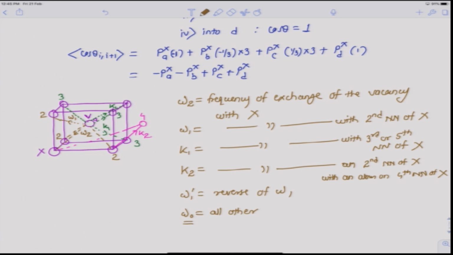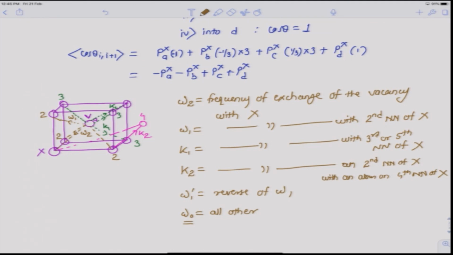So, this is the way he defined the frequencies, and we can proceed in a similar manner as we did for FCC and find out the correlation factor for BCC. We will not go into depth just like we did for FCC, but I will leave it to you as an exercise. We went over this just to understand in different cubic lattices how the jump frequencies are placed and how the probabilities of exchange are affected by the coordination of the tagged atom and of the vacancy.